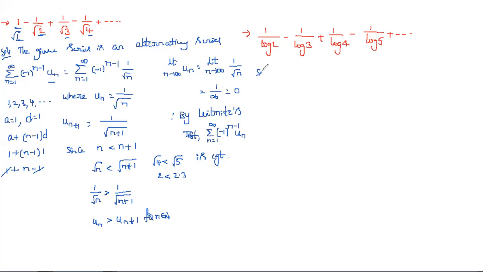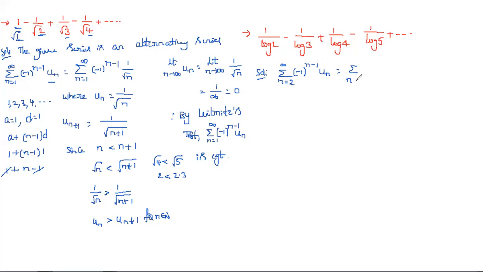So as usual, we write the given series is an alternating series. Here, if you observe, 2, 3, 4, 5 and so on is nothing but simply a logarithmic function. Keep in mind, the logarithmic function is an increasing function, and this is applicable from n onwards.